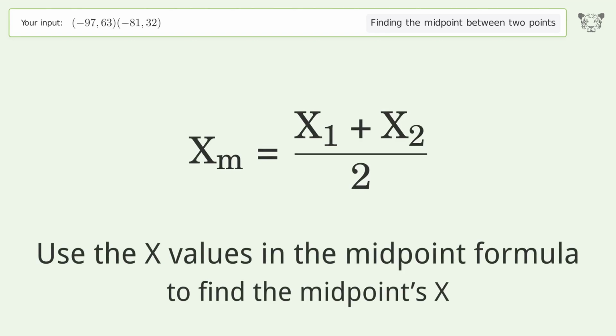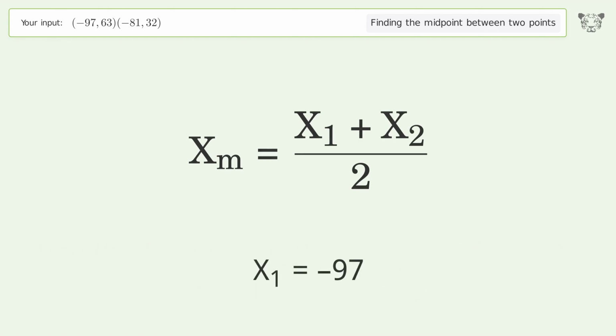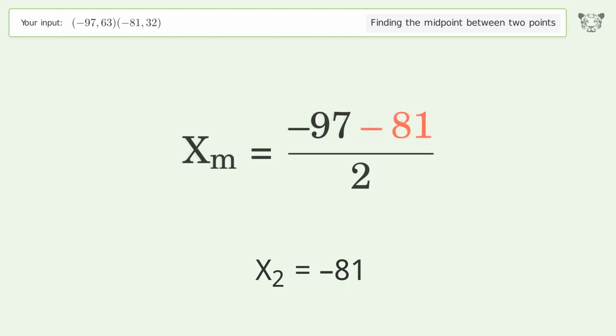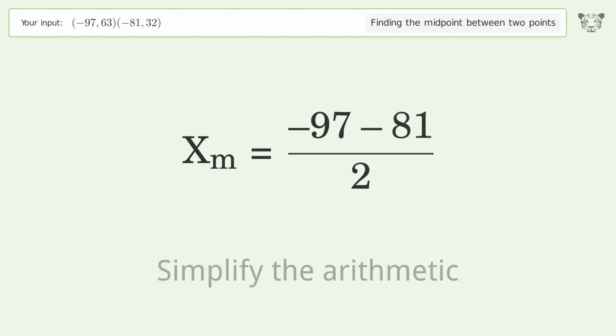Use the x values in the midpoint formula to find the midpoint's x. x1 equals -97. x2 equals -81. Simplify the arithmetic.